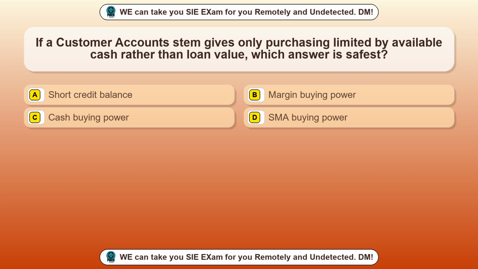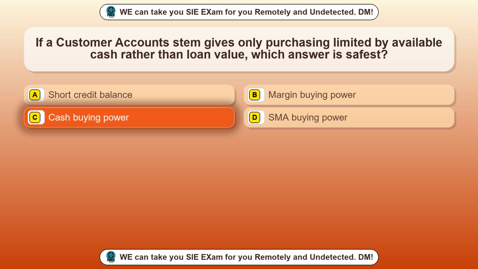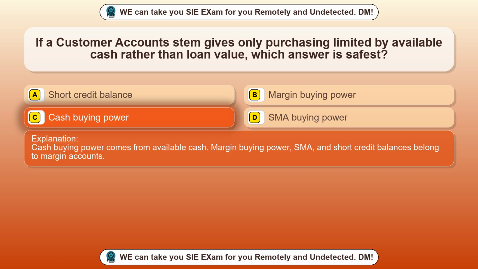Option A, short credit balance. Option B, margin buying power. Option C, cash buying power. Option D, SMA buying power. The correct answer is option C, cash buying power. Cash buying power comes from available cash. Margin buying power, SMA, and short credit balances belong to margin accounts.